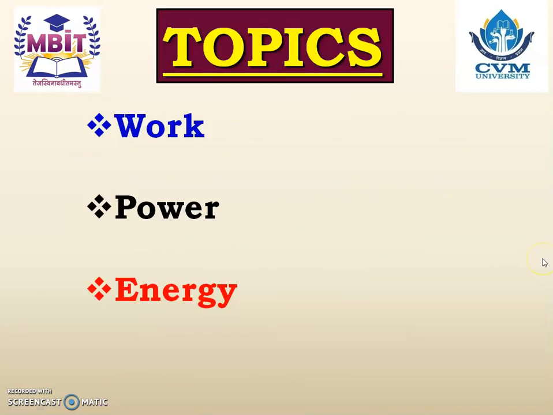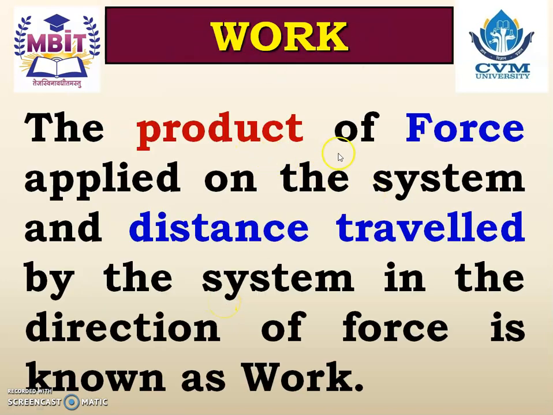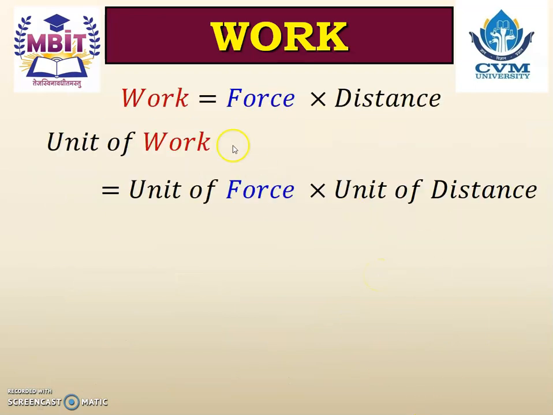The topics we are going to study in this lecture are work, power and energy. Work. The product of force applied on the system and distance travelled by the system in the direction of force is known as the work. So work is a product of two phenomena. One is we must apply the force, and second one is due to the force there should be some distance travelled by the system, and the product of these two categories are known as the work. So work is equals to force multiplied by distance.